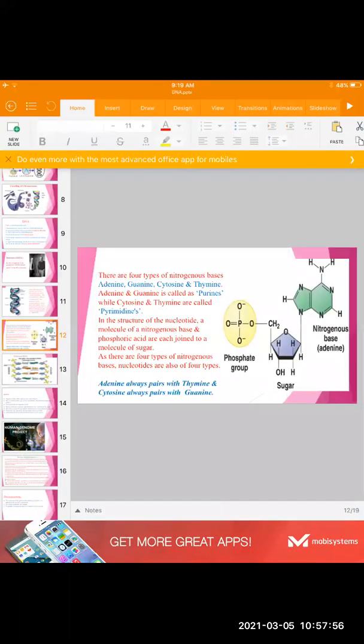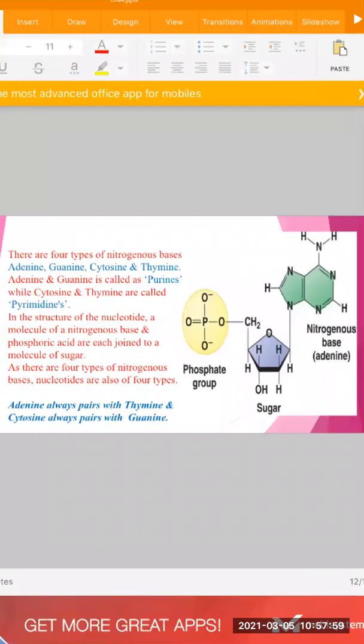Now here, we'll see the components that are present in DNA.